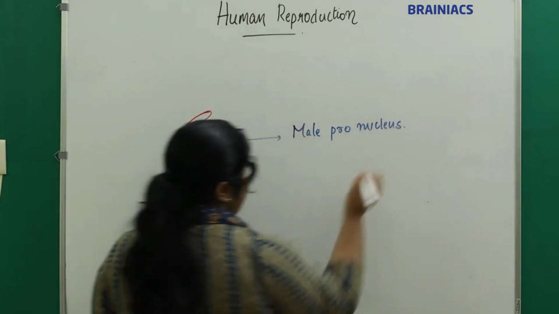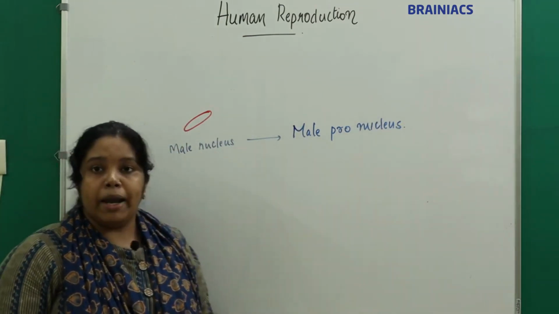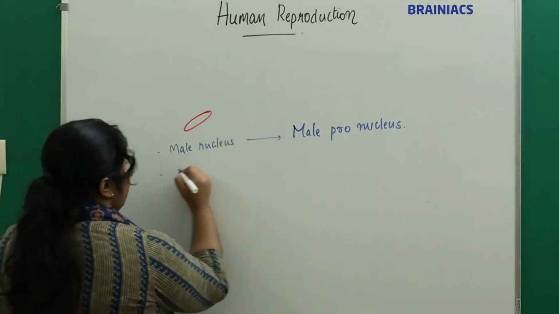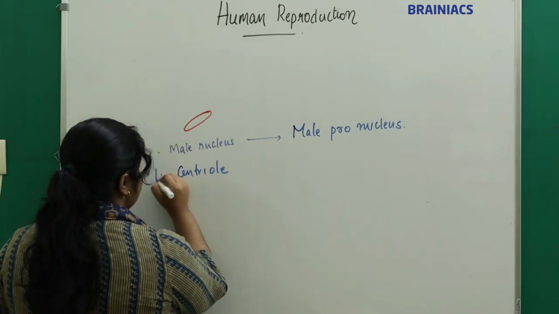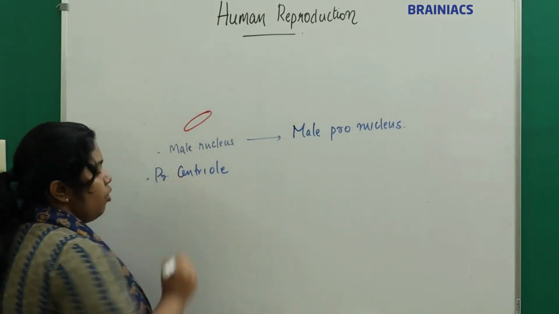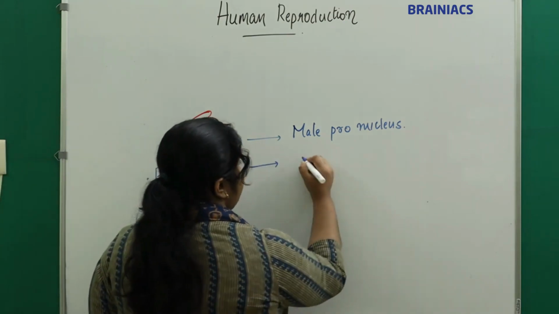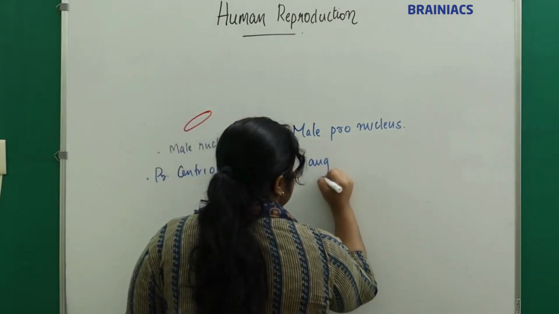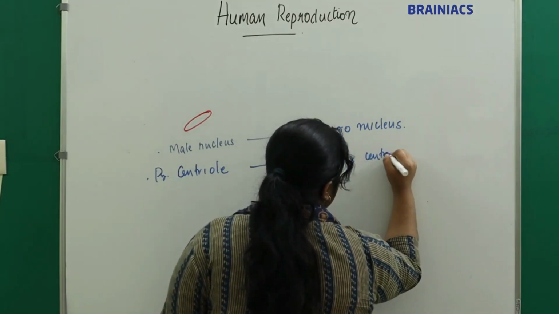That is, the male nucleus forms the male pronucleus. And what is the other part we have? We have the proximal centriole. The proximal centriole will divide to form daughter centrioles.